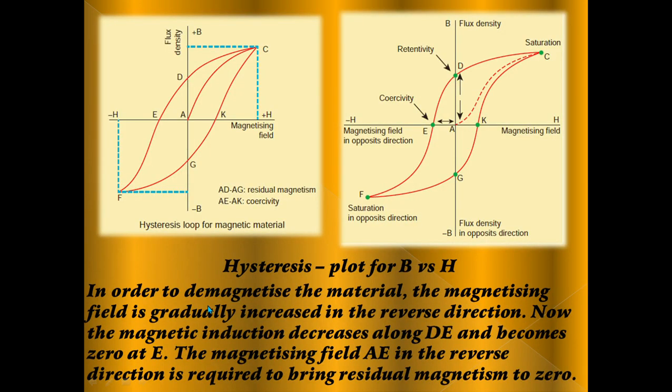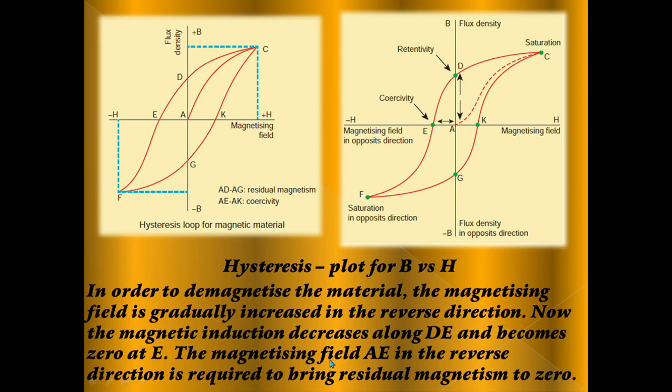Then next point, in order to demagnetize the material, the magnetizing field is gradually decreased in the reverse direction. This is the reverse direction, saturation also in the opposite direction. Now the magnetic induction decreases along DE, and becomes 0 at E.